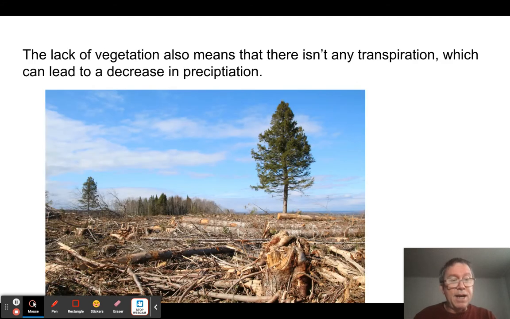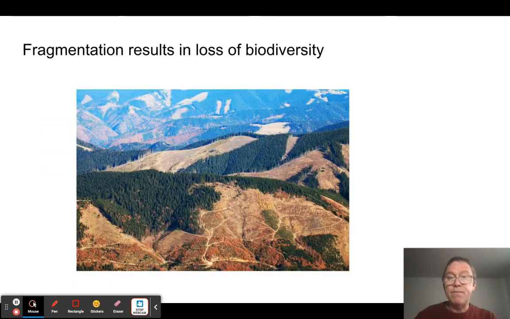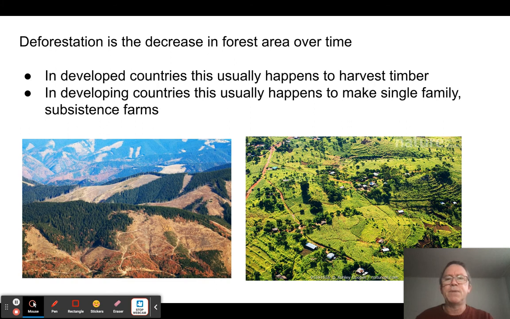And then there's a lack of transpiration. So lack of transpiration in a large enough system can also lead to a lack of precipitation. And fragmentation, as you see here, as we talked about with biodiversity, makes it difficult for species, especially specialist species, to survive, especially larger predators that need a lot of range.